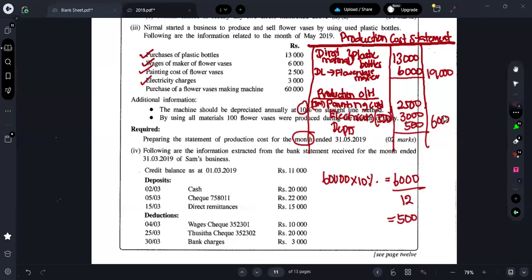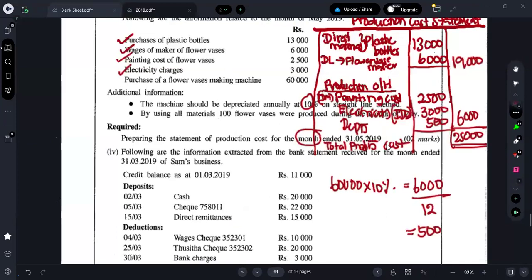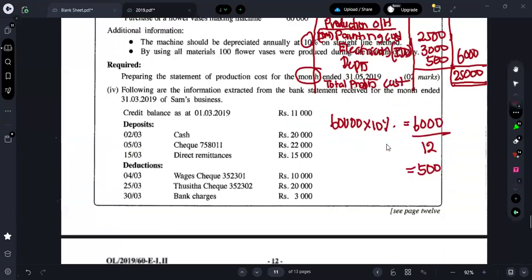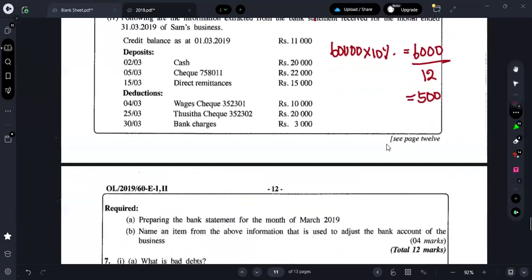Therefore, total cost is how much? 6,000. So therefore, 19,000 plus 6,000. What's the total cost? 25,000. So here I can say total production cost is how much? 25,000. Okay, so that is what you all should do for Roman number 3. Moving on to Roman number 4.